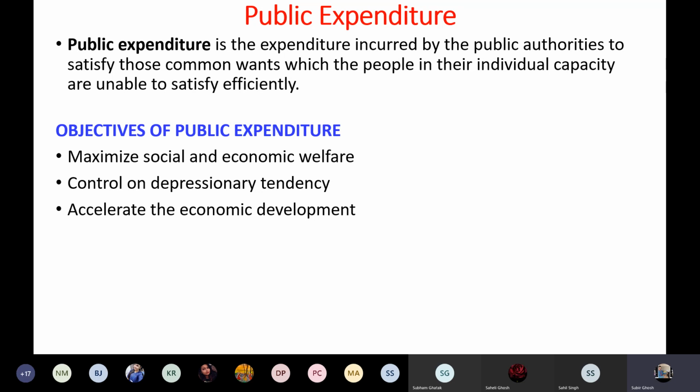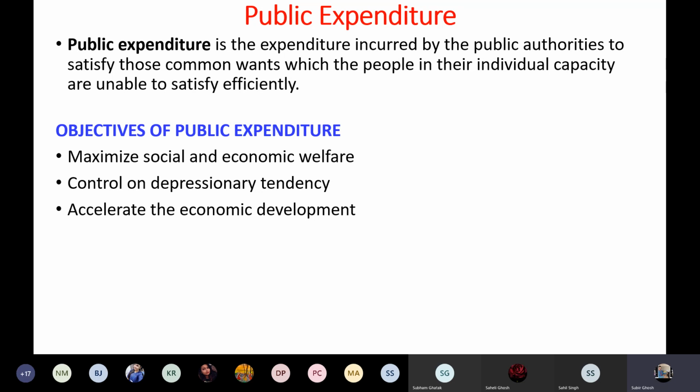It controls depressionary tendency. When there is depression or recession in the economy, aggregate demand is less than aggregate supply. People are not having much demand because they do not have the ability to purchase, as their purchasing power is less. So this is a recessionary period. In this period, if the government spends, then people will at least be able to get food. So depressionary situations are also controlled by making public expenditure.